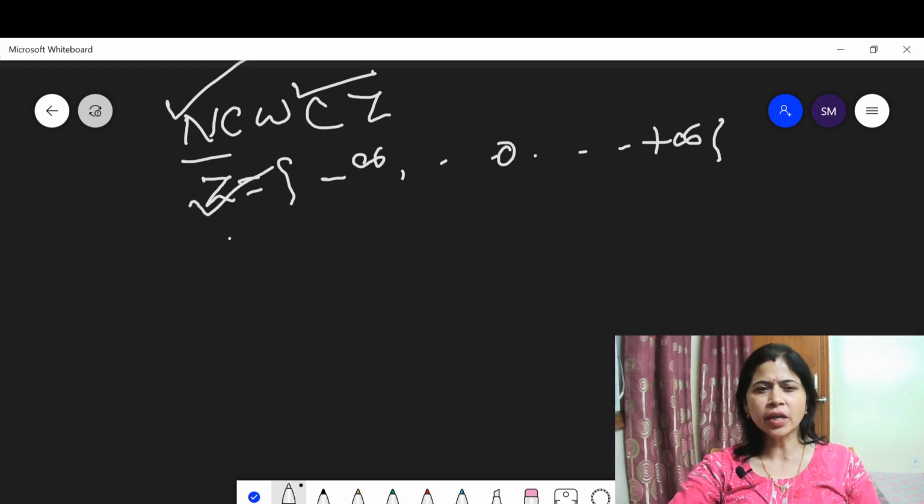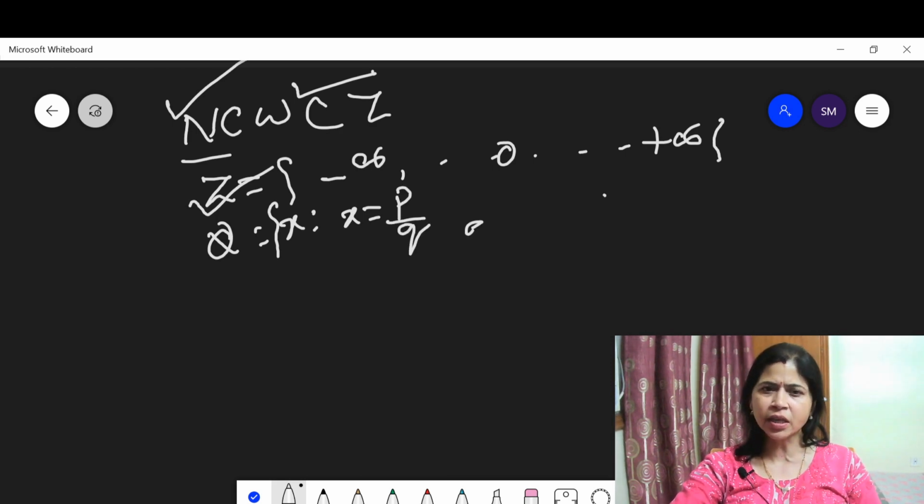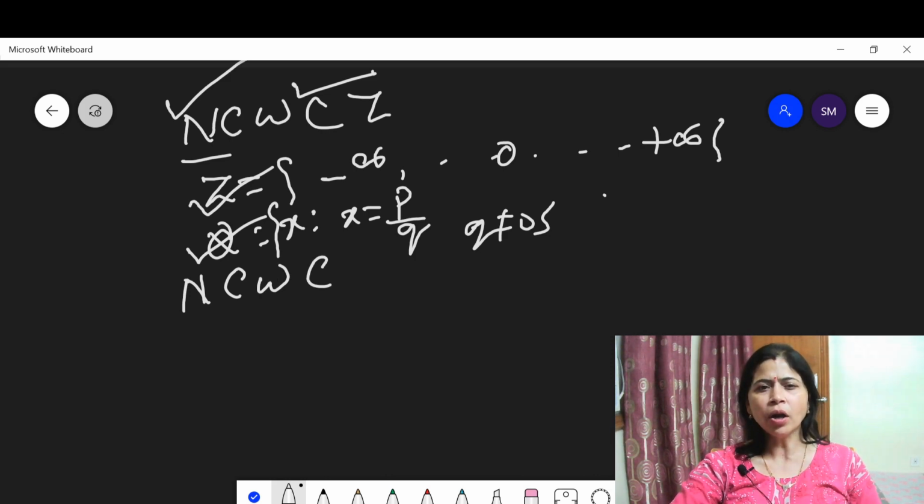Then next, the set of rational numbers. Q is the set of rational numbers in which x is such that x is equal to P by Q, where P and Q are integers and Q is not equal to 0. This means all natural numbers are whole numbers, all whole numbers are integers, all integers are rational numbers, and all rational numbers are real numbers.